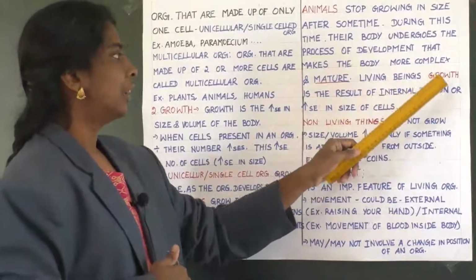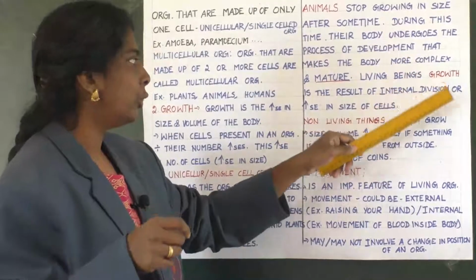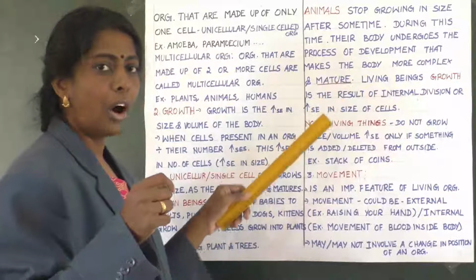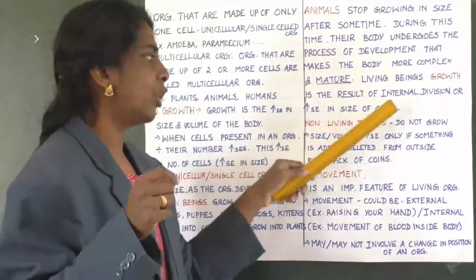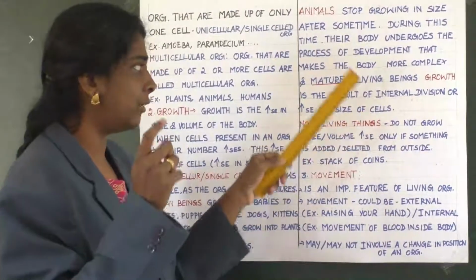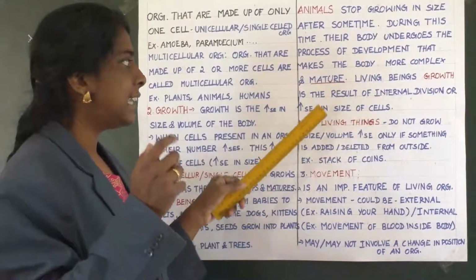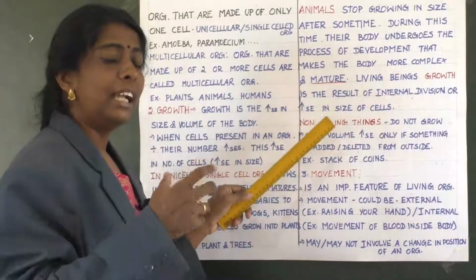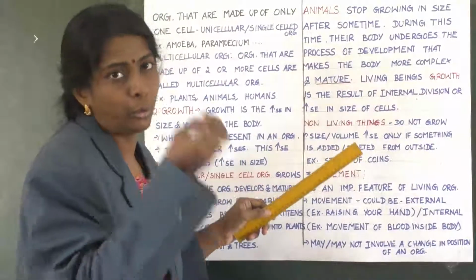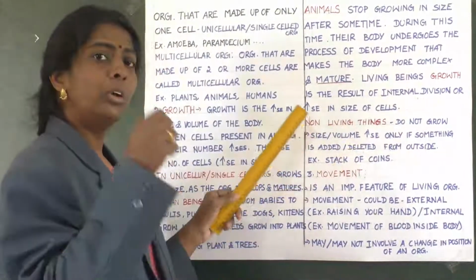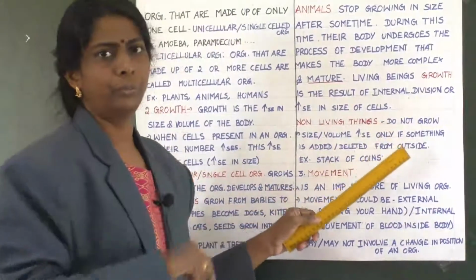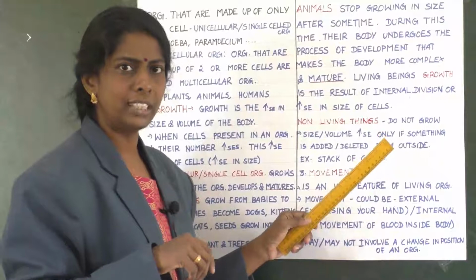In the case of living beings, growth is the result of internal division or increase in size of cells. So what do you mean by growth in terms of living beings? Here the cell is divided so that there is an increase in the size, which is nothing but growth. Clear? And about non-living things. Non-living things do not grow.